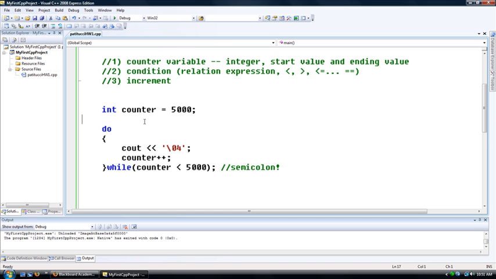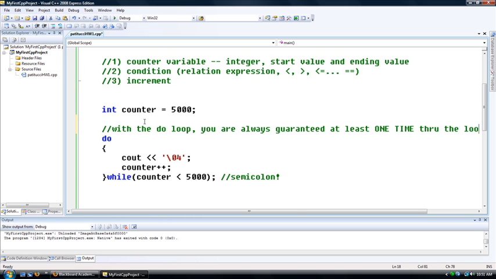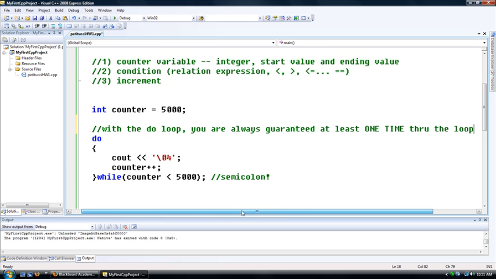And so basically, with the do loop, here's the difference. With the do loop, you are always guaranteed at least one time through the loop. At least one execution of the loop body, because the condition is evaluated at the end. Now, whether or not this evaluates to true or false will determine whether you get subsequent times, 2, 3, 4, 5,000 times, however many. But with the do loop, you always get at least one because the condition is evaluated at the end.